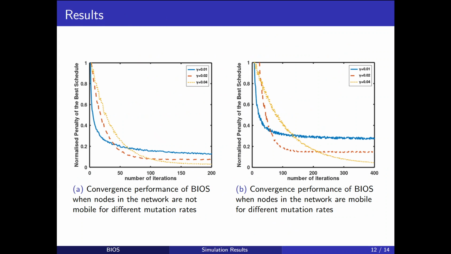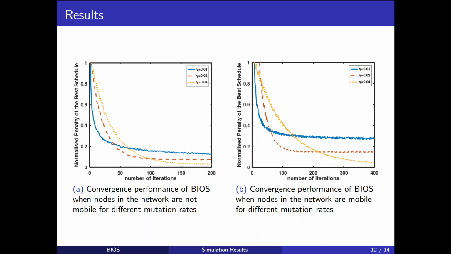We now discuss the convergence performance of BIOS. In figure A, we show the effect of mutation rate on the convergence performance of BIOS in a TSCH network where the nodes are not mobile. When the mutation rate is high, new features are explored in the schedule continuously, making the convergence process slow. Hence, the convergence becomes slower with the increase in mutation rate. However, it helps in achieving a better schedule, that is, a schedule with low penalty.